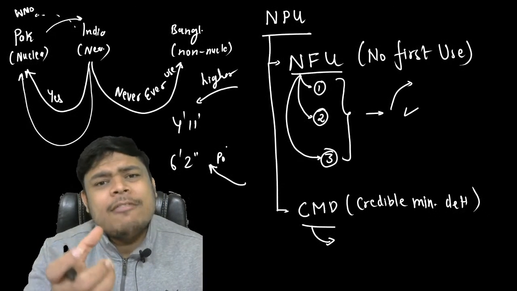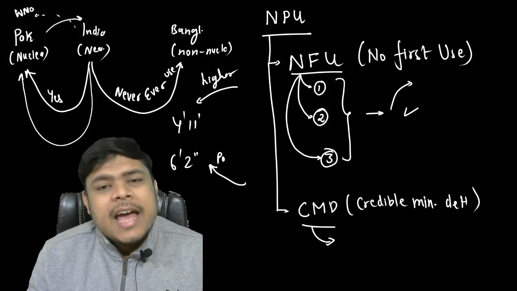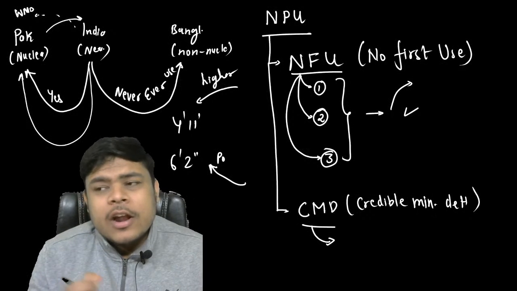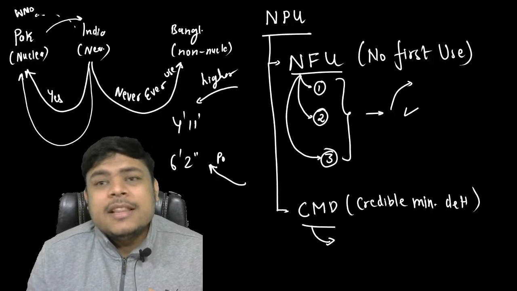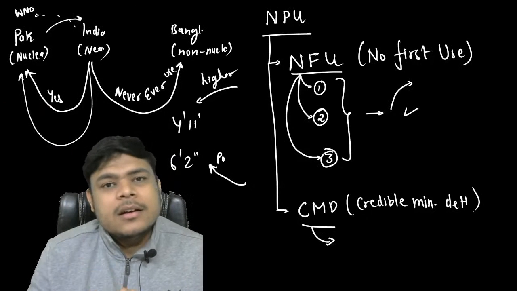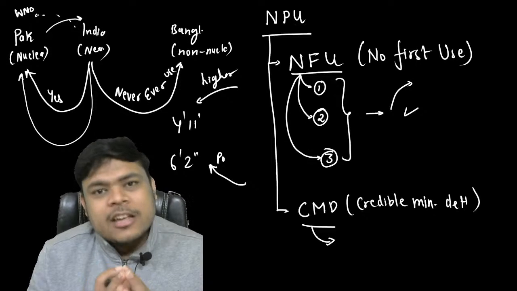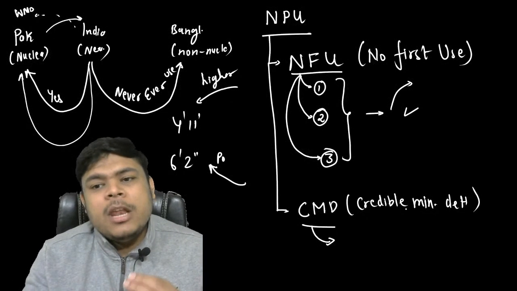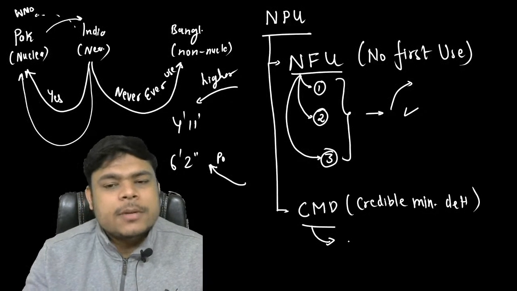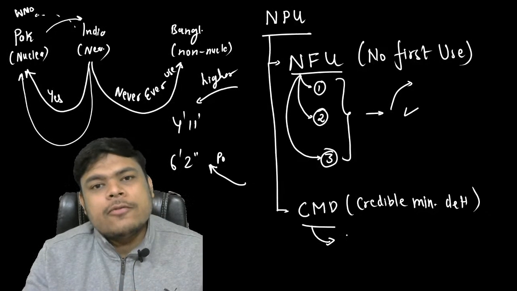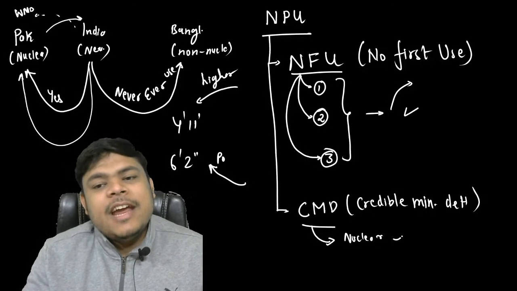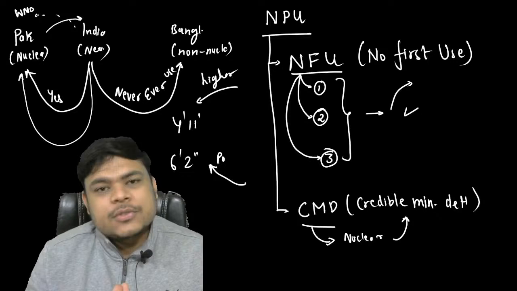It means I have the deterrence, I have the power, or I have, my dear friends, the properties in myself that can deter the person from attacking me. So this credible minimum deterrence is that concept in which India will maintain only that amount of nuclear stockpile that will create a credible minimum deterrence.